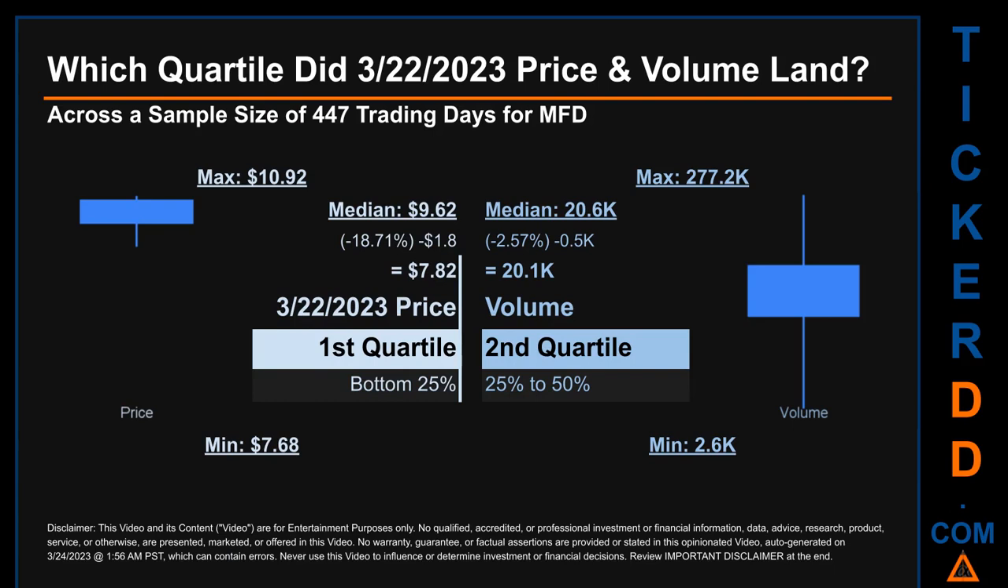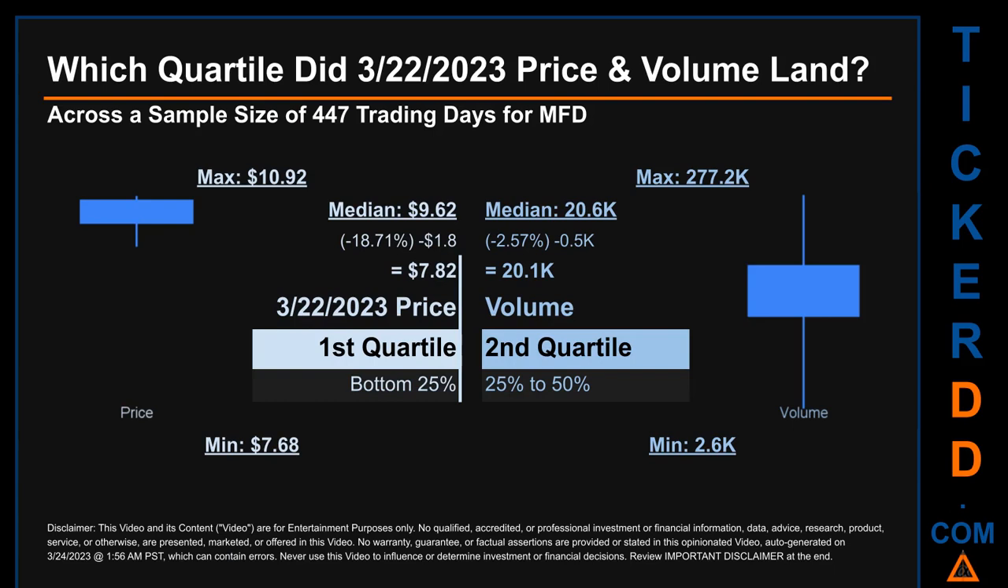The day's volume landed within the second quartile, that is within the 25% to 50% range of all sampled daily volume, which saw a max daily volume of 277.2 thousand and a minimum of 2.6 thousand. Quartiles tell us about the spread of a data set by breaking that data set into quarters, just like how the median breaks the set into half.